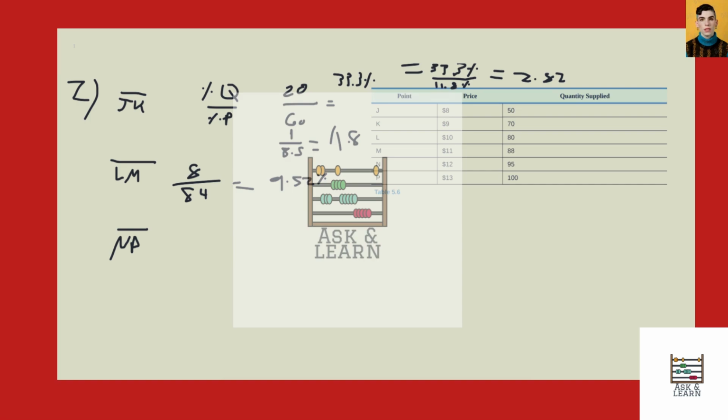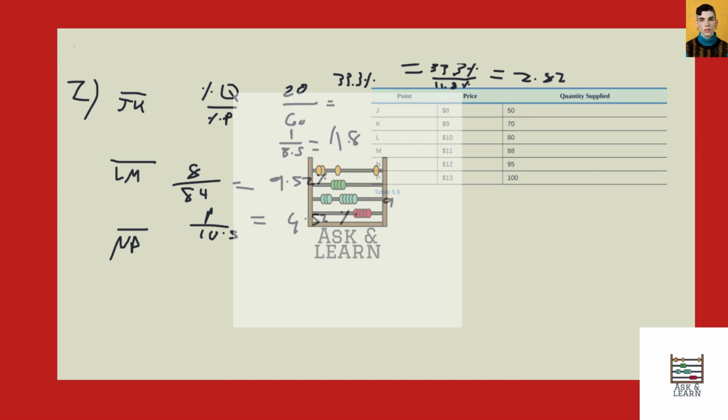Now for price, an increase from 10 to 11, that's 1 over 10.5. And again, we're getting that from subtracting the final minus the initial, then dividing that by the average of the two. And 1 divided by 10.5 equals, you guessed it, 9.52%.